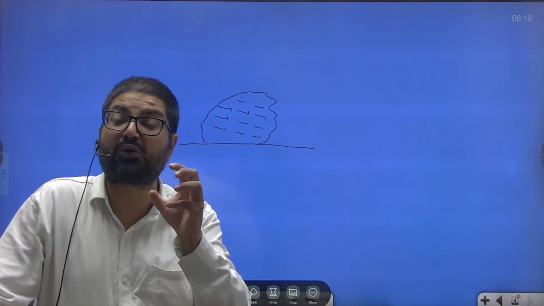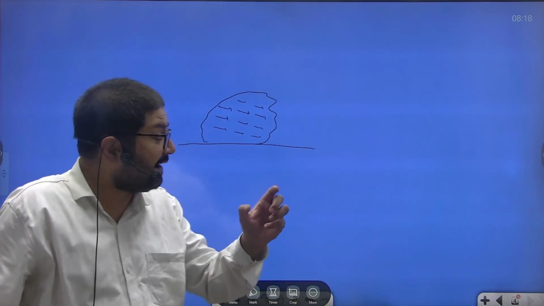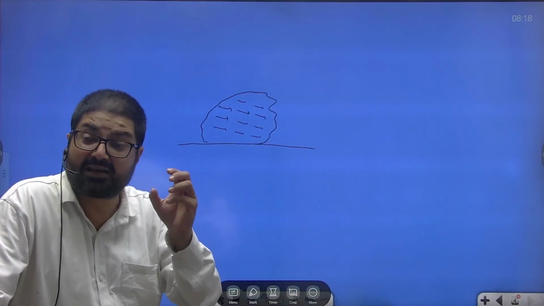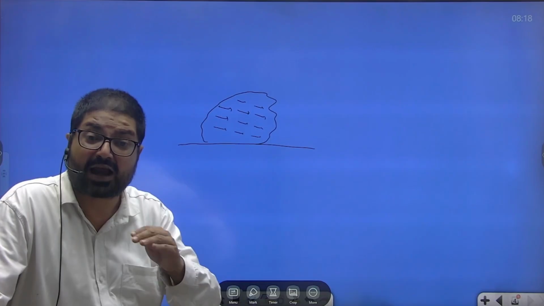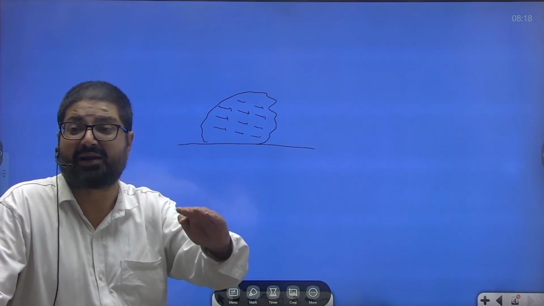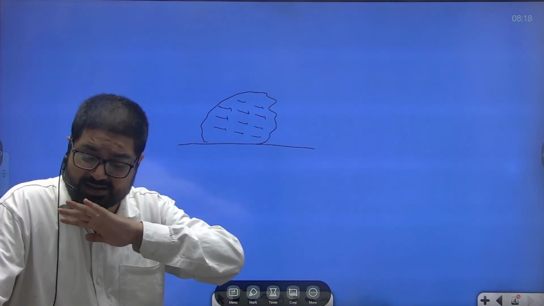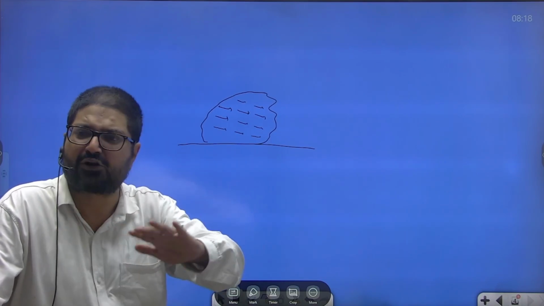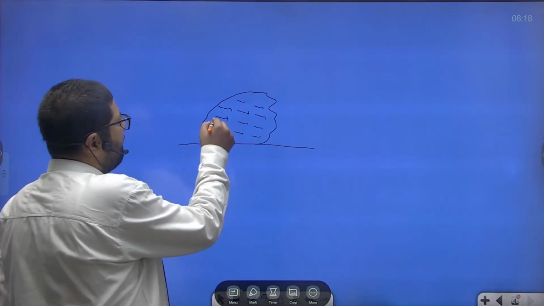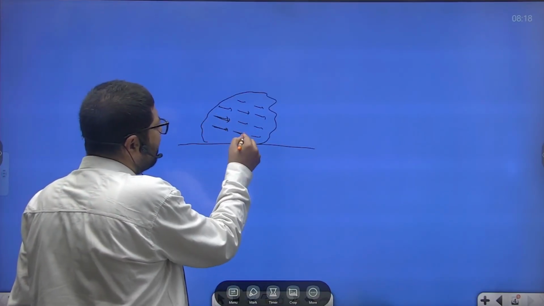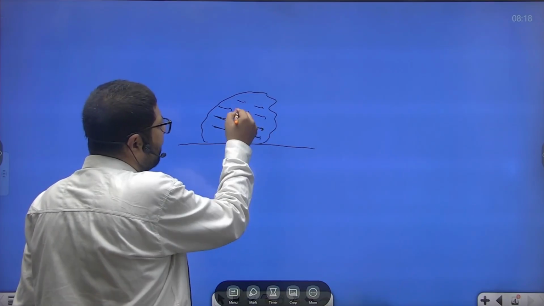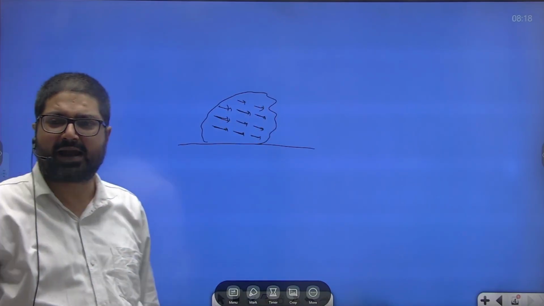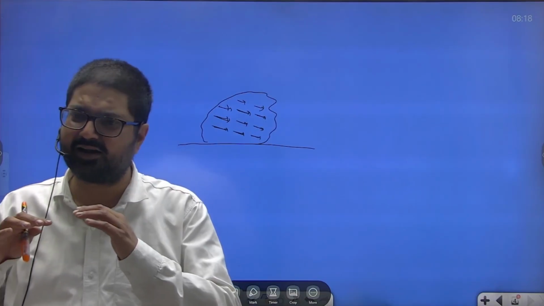This property is known as thermoremanent magnetism, and it is this property of primary rocks that has given concrete proof regarding the mobility of Earth's lithospheric plates. That is, it has given credentials to continental drift theory as well as plate tectonic theory, because with the help of the direction of magnetism preserved in these rocks, we have discovered the position of Earth's magnetic pole, and that has proved that basically the continents are drifting.